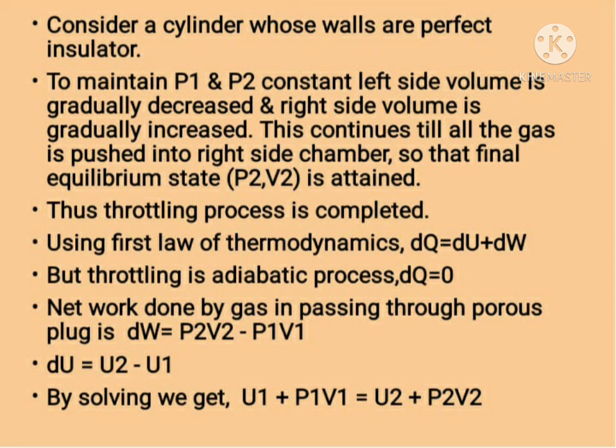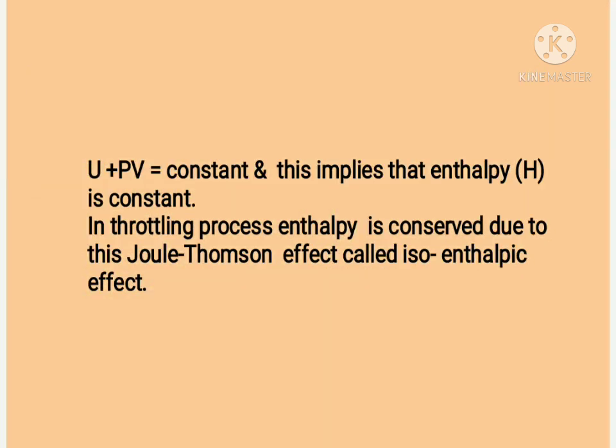Further solving, we get U1 + P1V1 = U2 + P2V2, which means U + PV is constant, which implies enthalpy H of a system remains constant. In throttling process, enthalpy is conserved, due to this Joule-Thomson effect is called an isoenthalpic effect.